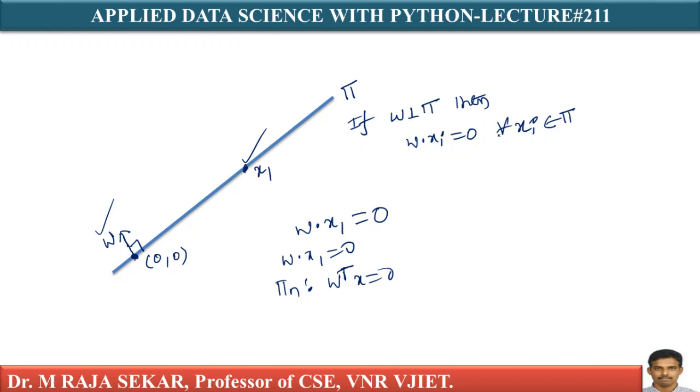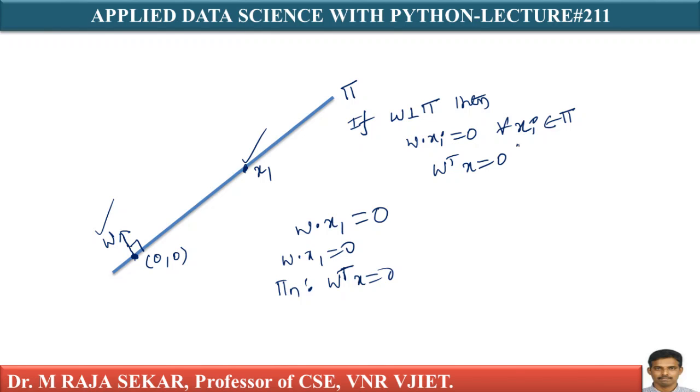It is always important to read an equation in English. One way to interpret w transpose x equal to 0 is that you have a plane pi. This plane pi is passing through the origin. As I told you, it's w transpose x equal to 0, isn't it?